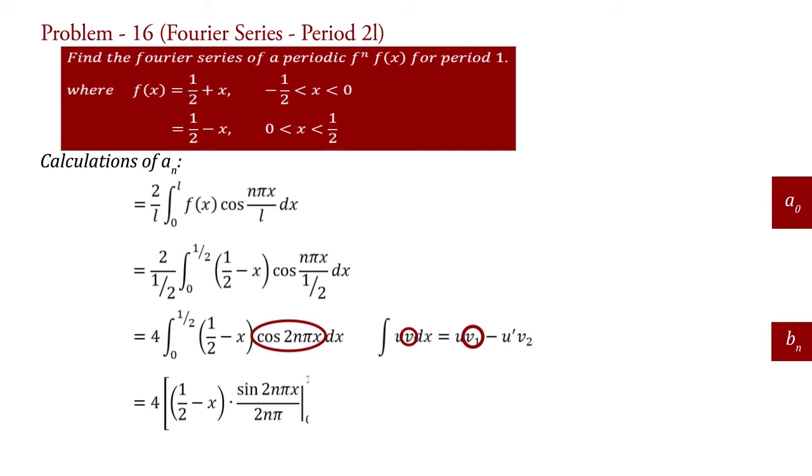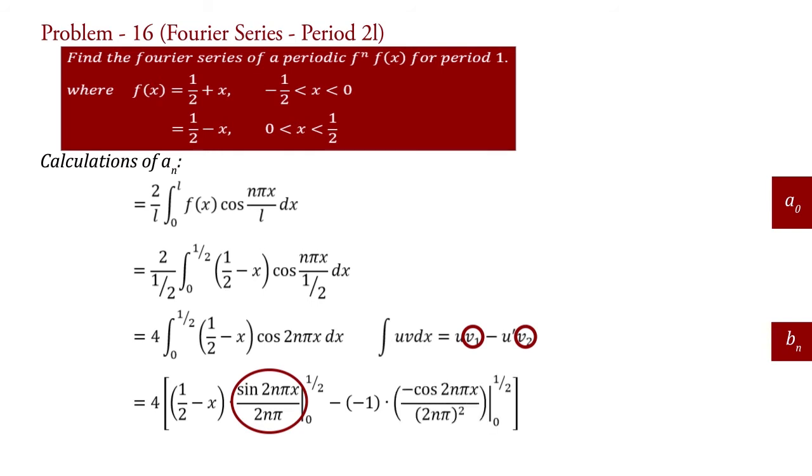Therefore, we put here sin 2n pi x upon 2n pi with limit 0 to 1 half, minus u dash, that is differentiation of 1 half minus x, which is minus 1. So, we put here minus 1 into v2, that is integration of v1. It means integration of sin 2n pi x upon 2n pi. Therefore, we put here minus cos 2n pi x upon (2n pi) square with limit 0 to 1 half.